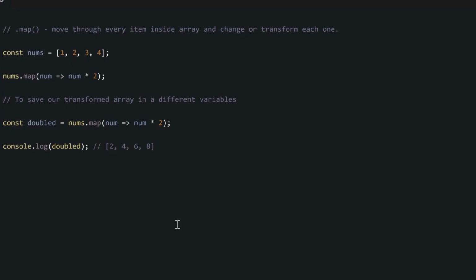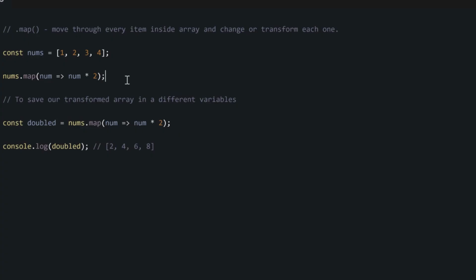So to use that, you will use an arrow function. We didn't talk about arrow functions before. You will just write this num. This num argument is the first parameter. I told you, if an arrow function gets only one parameter, you don't need to put it inside brackets. That is why we write this num directly. And this num parameter, you can use any name for it, but as long as it is inside this map bracket, it will represent each individual item inside your array.